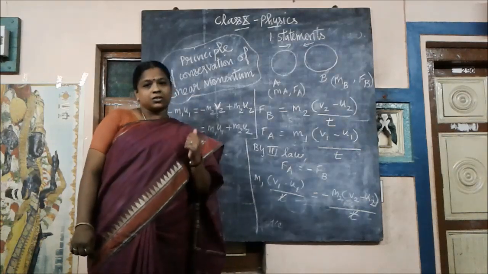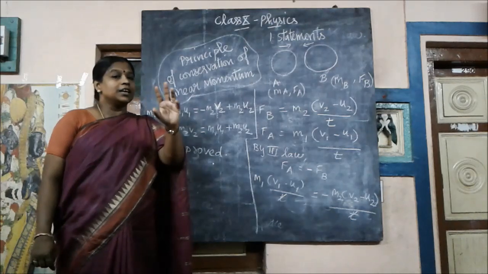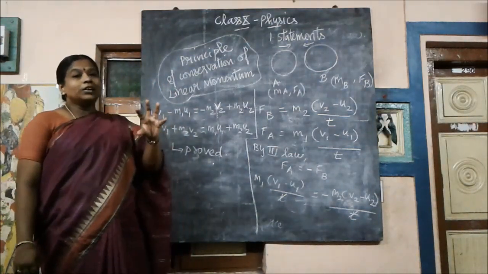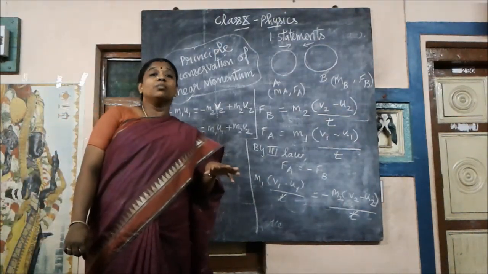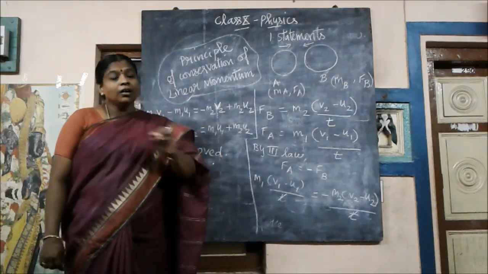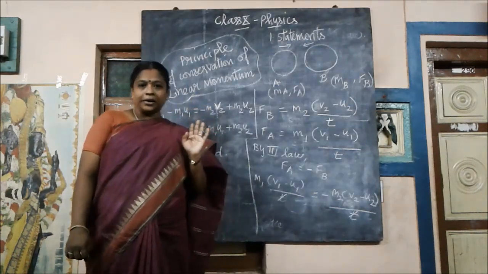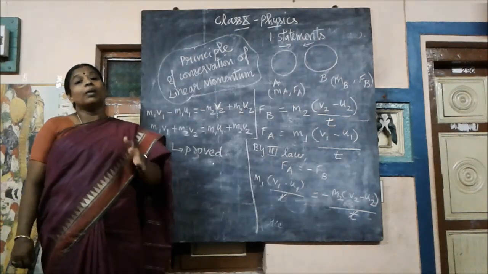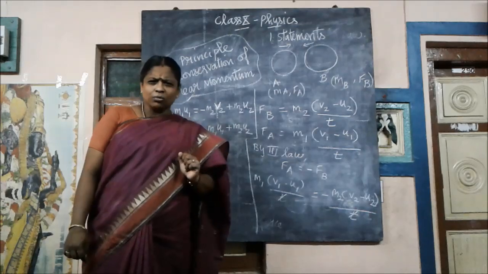So I'll explain this to you. This law is stated initially in one way and finally in another way. The first statement is, there is no change in the momentum produced on bodies till no external force acts on it. This is your first statement, mark it. The second statement is what I said now, the algebraic sum of momentum before and after collision remains the same. Both are the same, no children?